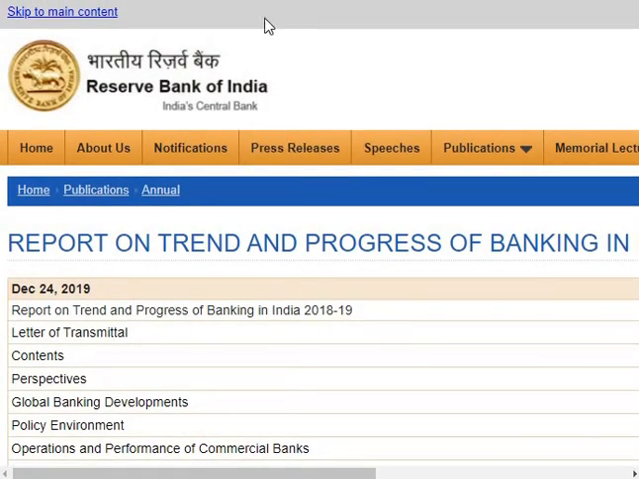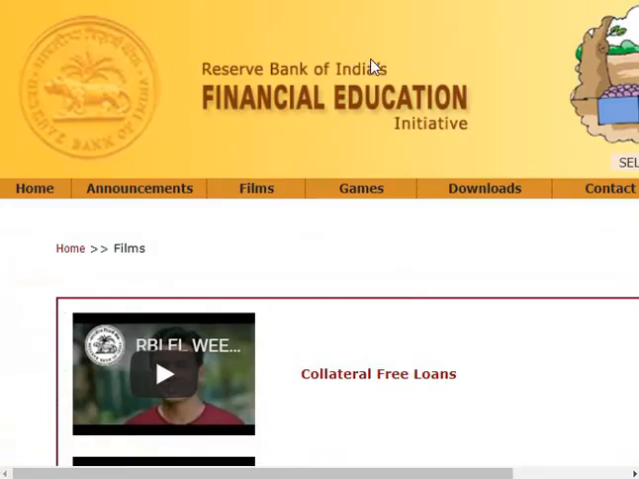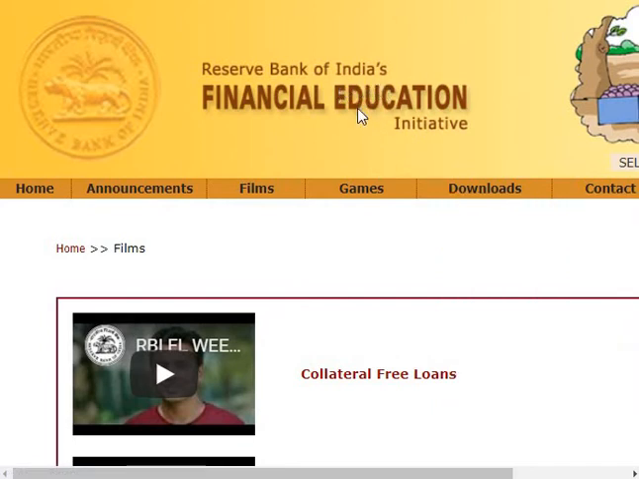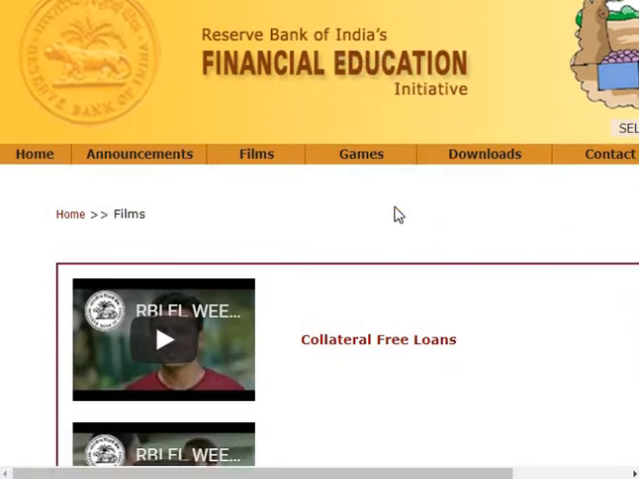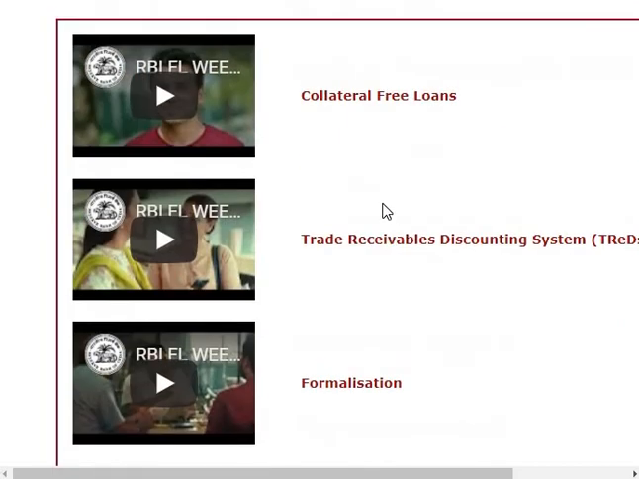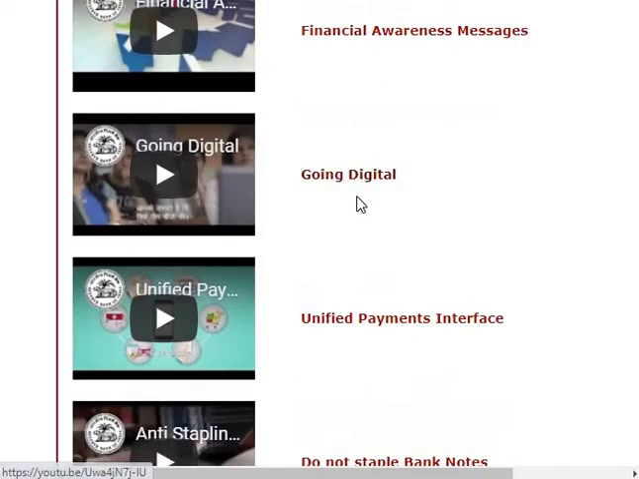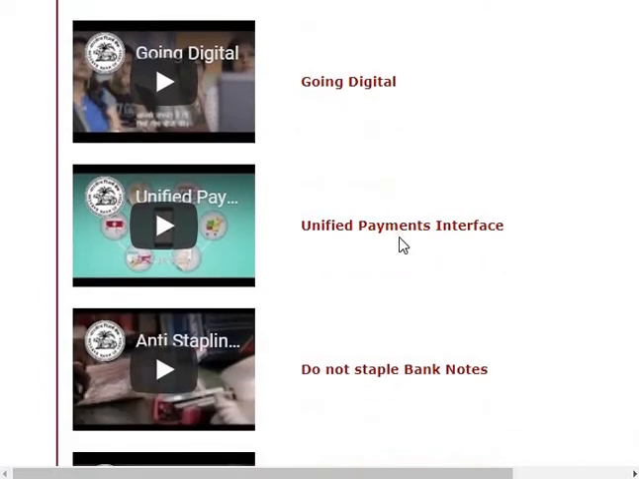Not only this, but if you go to another side, you can see how RBI is helping people, in order to train the employees and to create awareness among them. So RBI also has this particular Reserve Bank of India's financial education initiatives. There are various things, for example how going digital works, how you can go digital, and there is a new method known as UPI, Unified Payment Interface.